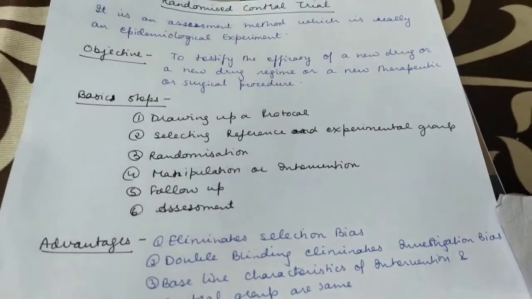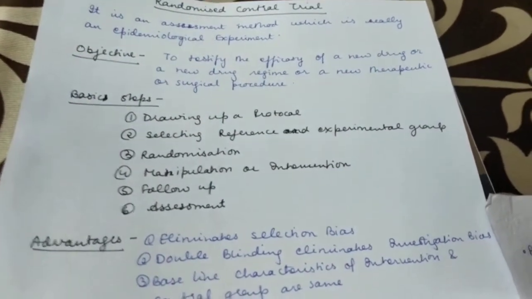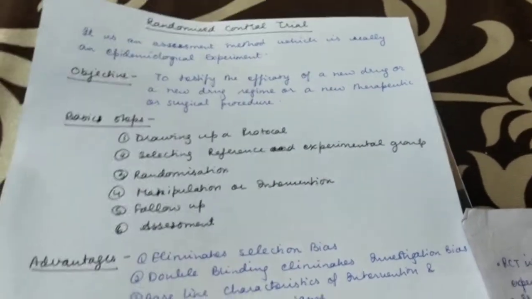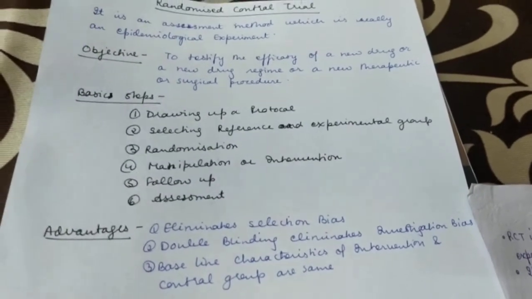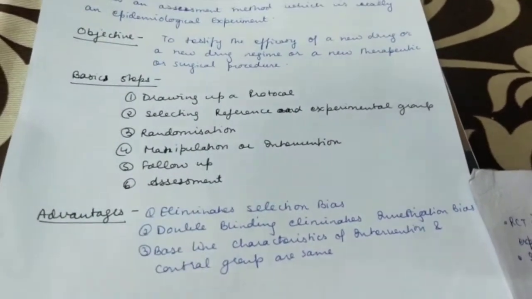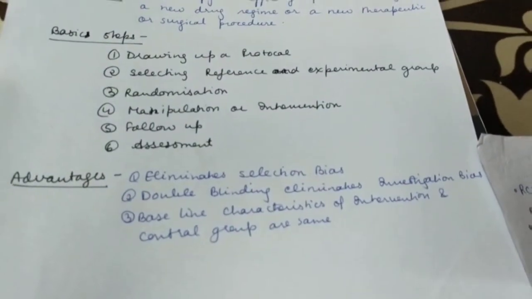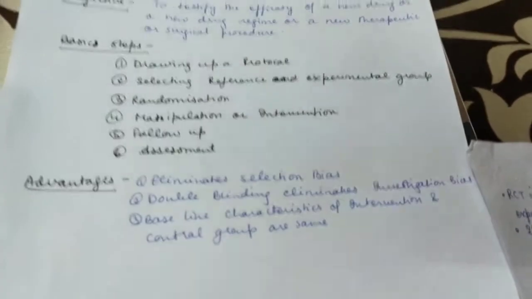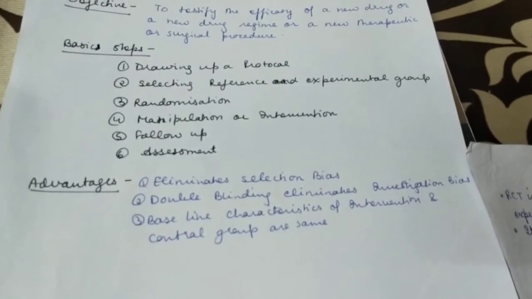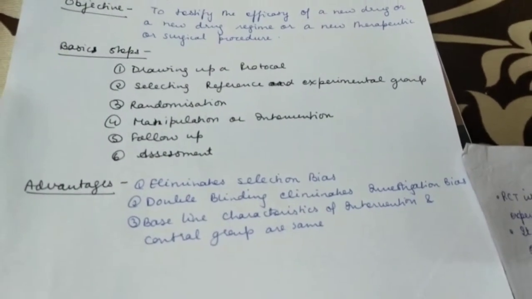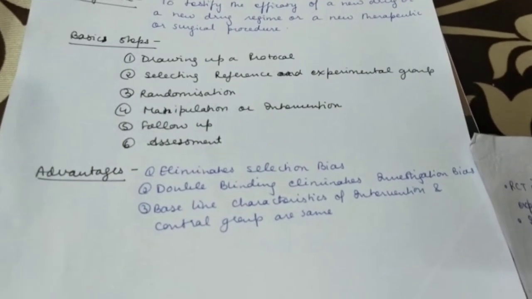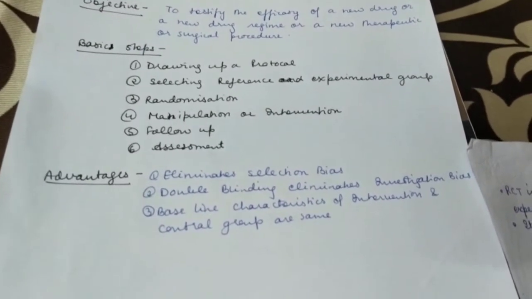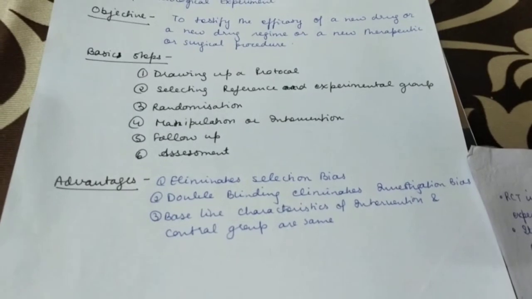So here in this step you have to just divide the people into either one of the groups. So this is the selection of the study and the control group. It is the heart of the trial, and it eliminates the bias and allows comparability. ठीक है? So this is the heart of the study. Then you have the manipulation or intervention. At this point of time you will be introducing your experiment. That means any intervention, any drug you have to give, or any surgical or therapeutic procedure you have to do. So you will be doing this in one group and not doing it in the other group. Then you will be following up with your manipulation or intervention. That is a periodic and regular examination of both the groups at definite intervals of time.